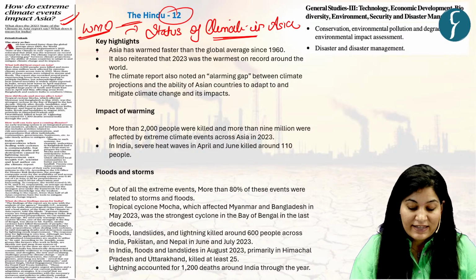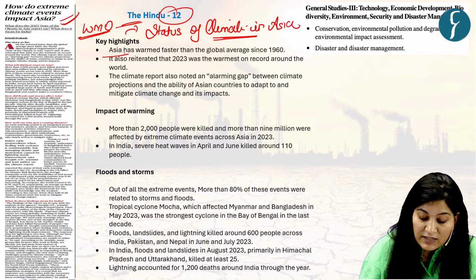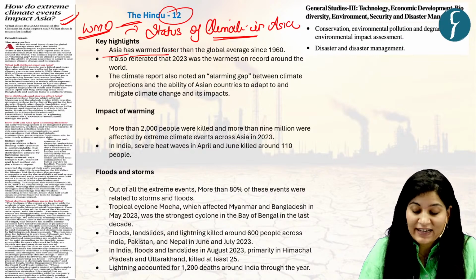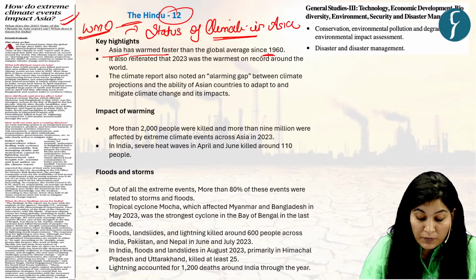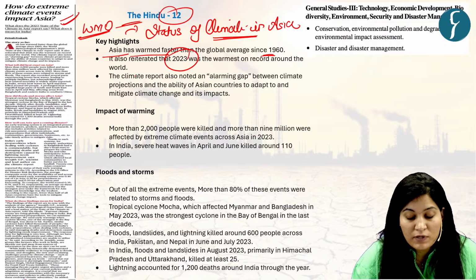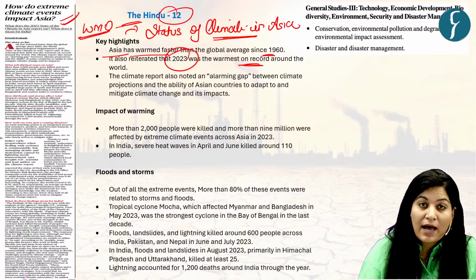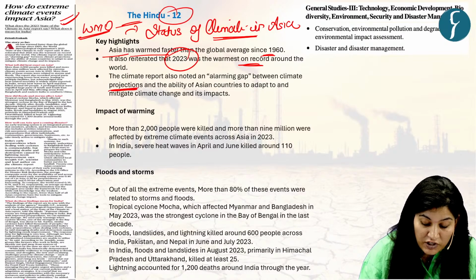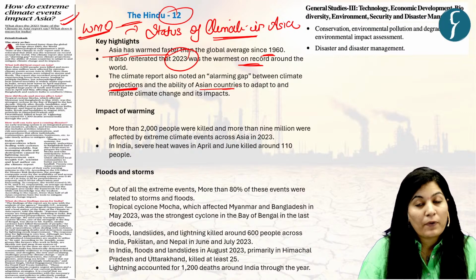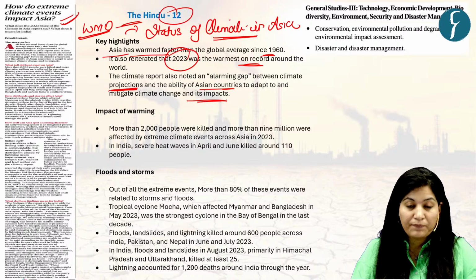So let's see the key highlights first. Asia has warmed faster than the global average since 1960, according to this report. And it also reiterated that 2023 was the warmest year on record. According to this report, there is an alarming gap between climate projection and the ability of Asian countries to adapt to and mitigate climate change and its impact. So there's a gap, an alarming gap.